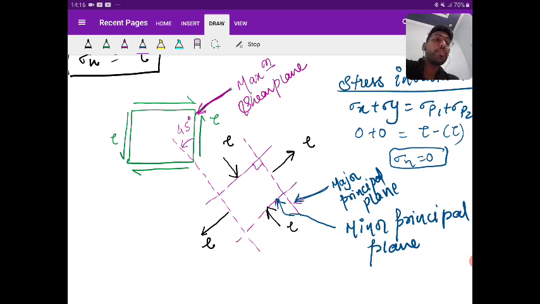Yes or no? I'm talking about magnitude, I'm not saying nature. Whether you take the major principal, the minor principal, or the maximum shear, all three have the same magnitude of stress.